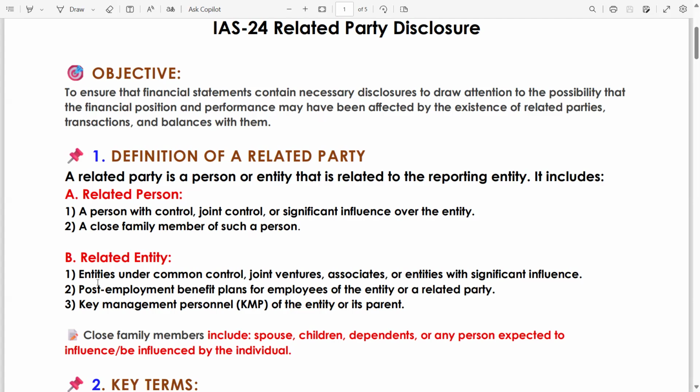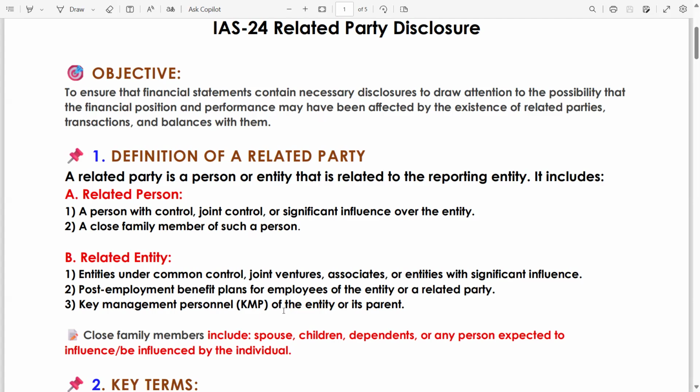Related entity. Entities under common control. Common control means subsidiary or sub-subsidiary. Joint ventures, associates, or entities with significant influence, meaning more than 20%. Post-employment benefit plans for employees of the entity or a related party. Key management personnel, KMP, of the entity or its parent.